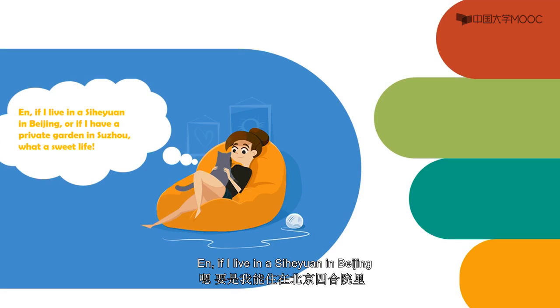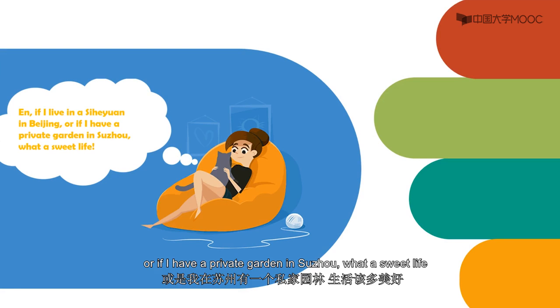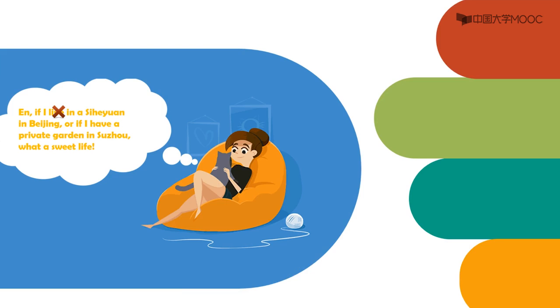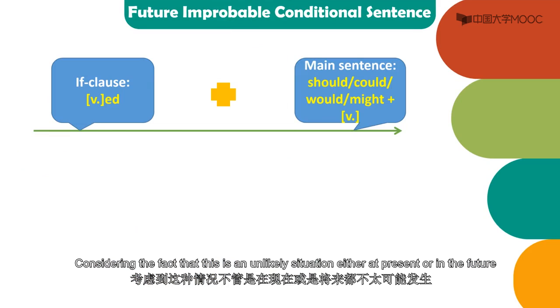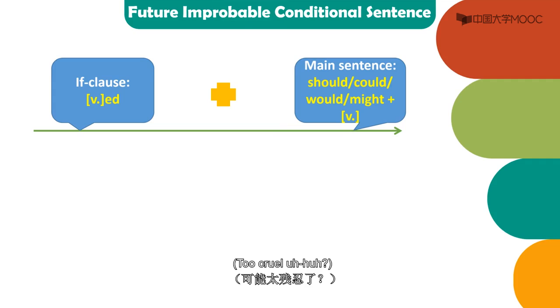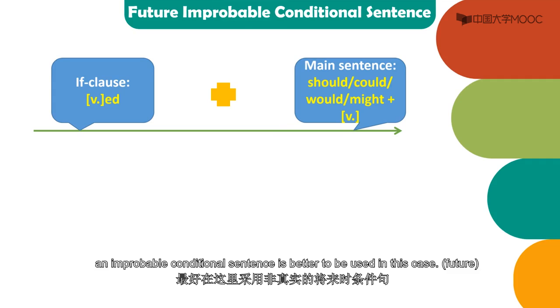If I live in a 四合院 in Beijing, or if I have a private garden in Suzhou, what a sweet life! Considering the fact that this is an unlikely situation, either at present or in the future. Too cruel. An improbable conditional sentence is better to be used in this case.